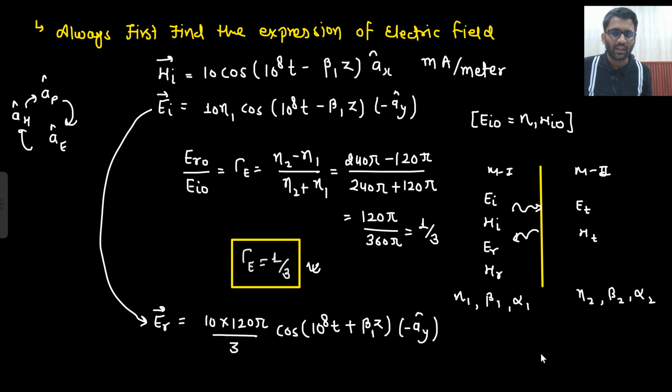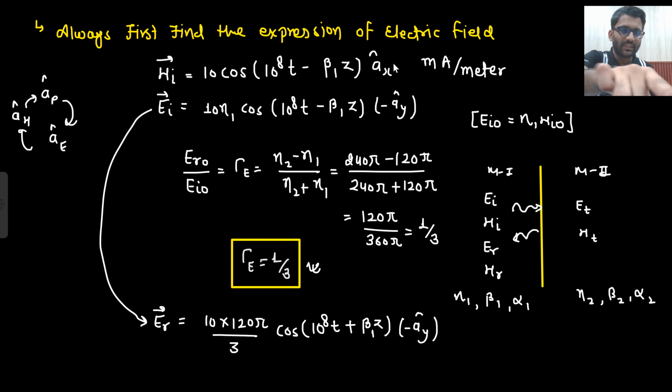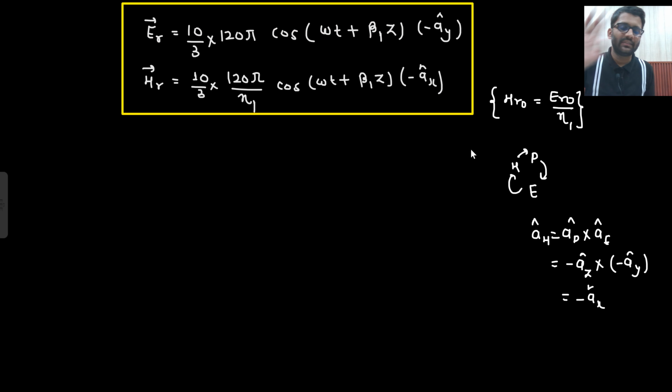So what are you seeing here? That the incident electric field was in minus AY direction. The reflected electric field is also in minus AY direction. One thing is for sure, that your propagation direction will change. That means initially you were going in plus z direction, now you are going in minus z direction.